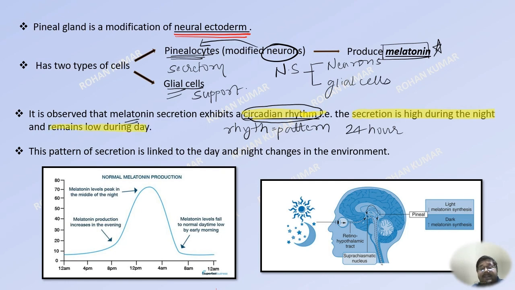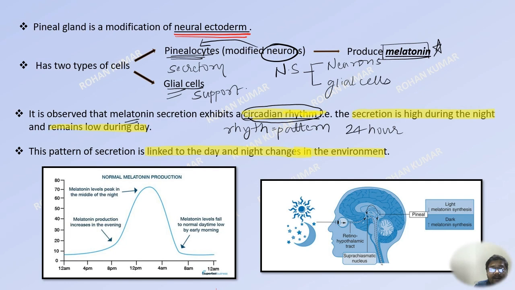And that is why there is a pattern, and this pattern is referred to as circadian rhythm. Now, how is this pattern occurring? This pattern is actually linked to the day and night changes in the environment, or you can say it is linked to the light in the environment.